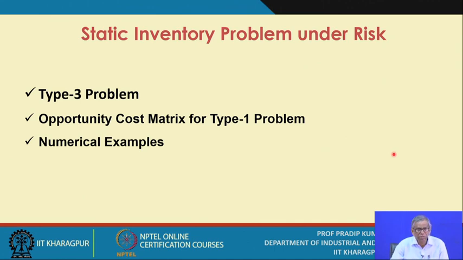So this is an important concept to be understood while developing inventory control systems. There will be a few numerical problems also we are going to discuss.